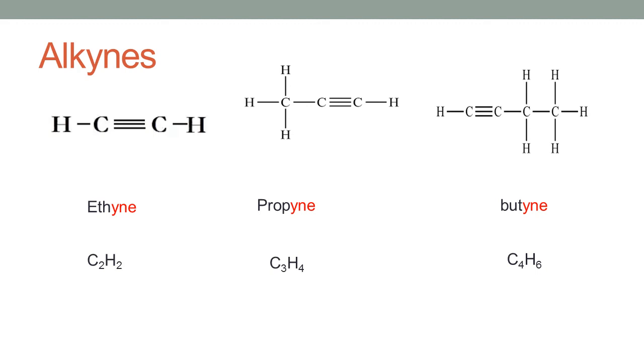The number of carbon atoms is 3. So double the number of carbon atoms is 6 and 2 less than it means 4. So the general formula for the alkyne series would be CnH2n-2.